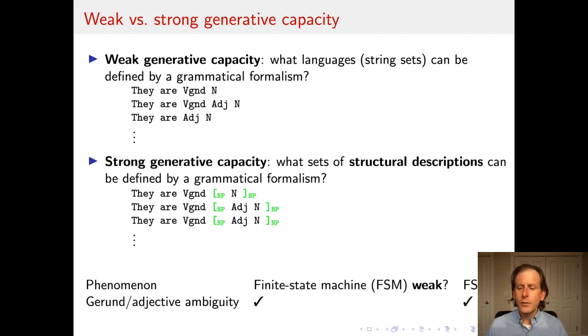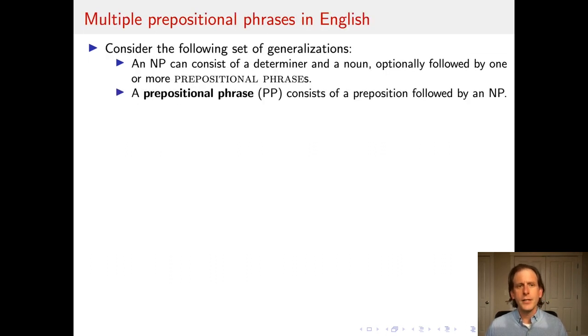Okay, so if we go back and think about what this model is capturing or failing to capture, we see from the last slide that finite state machines offered a weak generative capacity characterization of this gerund adjective ambiguity, but also a strong generative capacity characterization, because they could mark the onset of the boundary of that noun phrase in the right way, depending on what the part of speech of the incoming word was. Okay, so that's case study number 1.